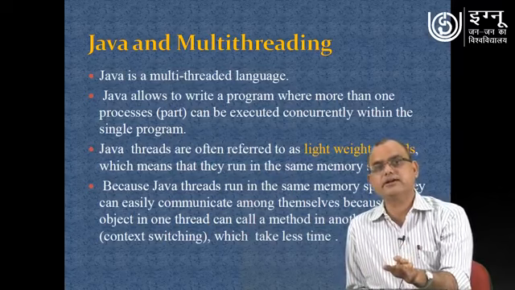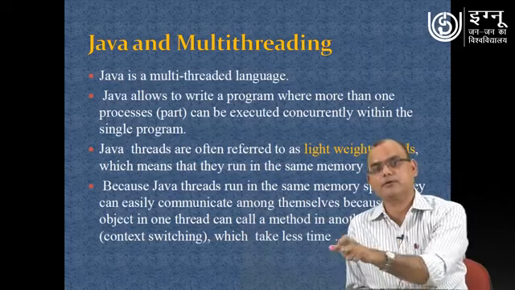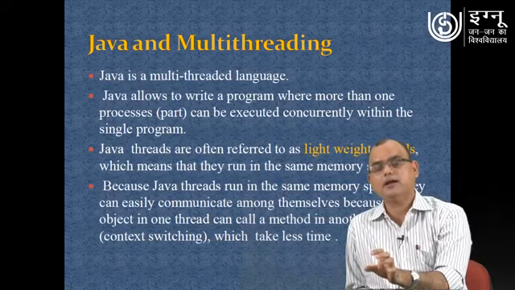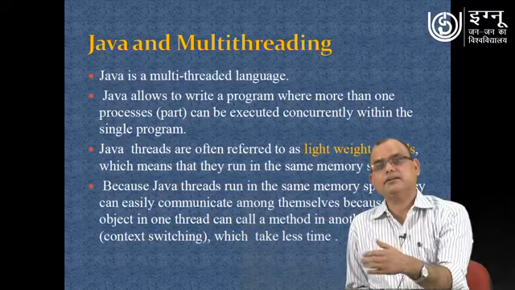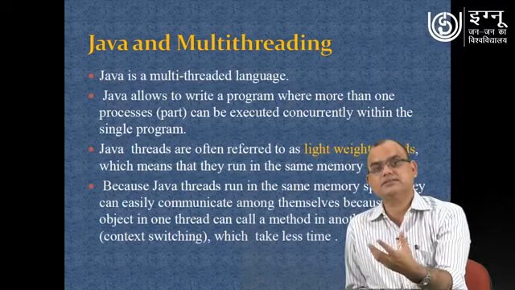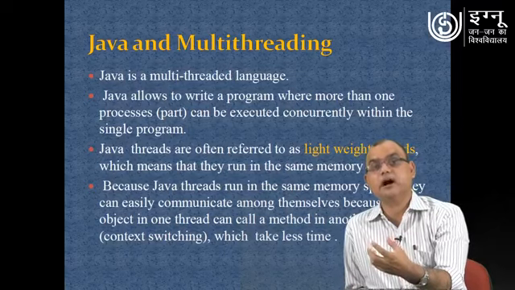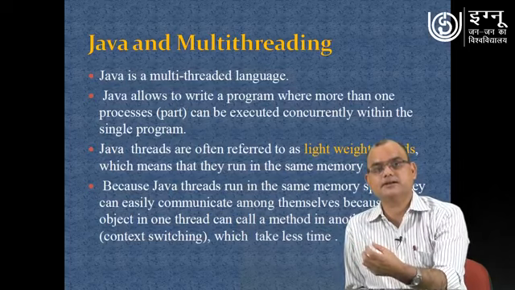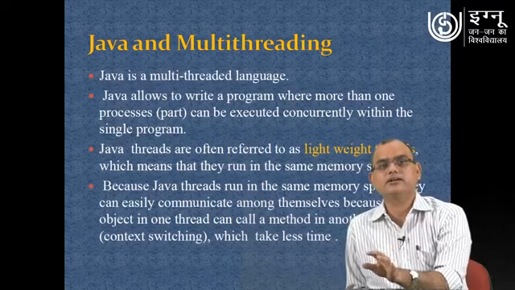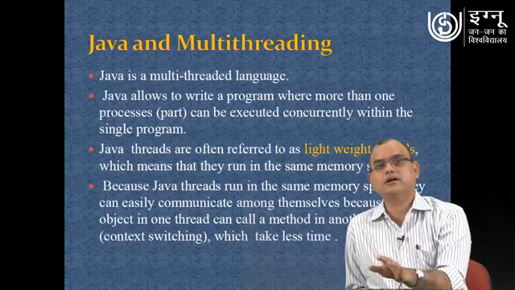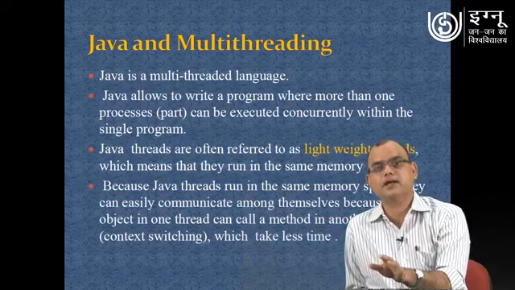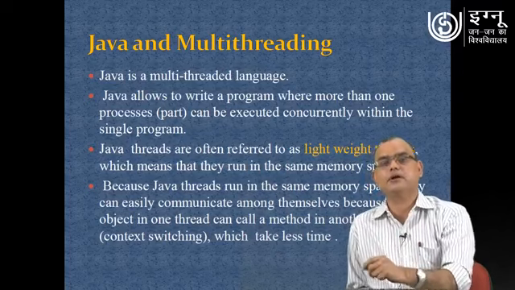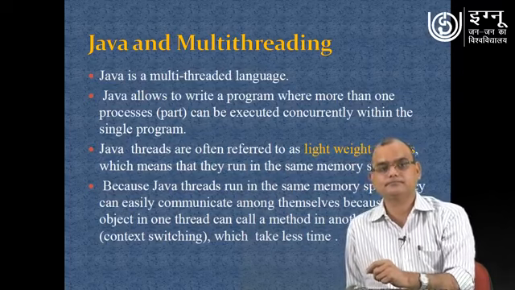But in a multi-threaded environment, your single program is loaded in the memory, and the different threads that are executing use the same memory space and sometimes the same common variables also. So that common variable can be accessed by different threads. So context switching does not take much time. It gives one more advantage: you are saving execution time, and sometimes you can do more efficient programming with the help of multi-threading.